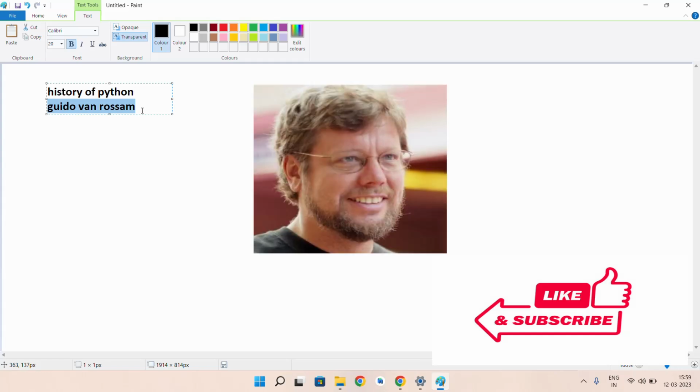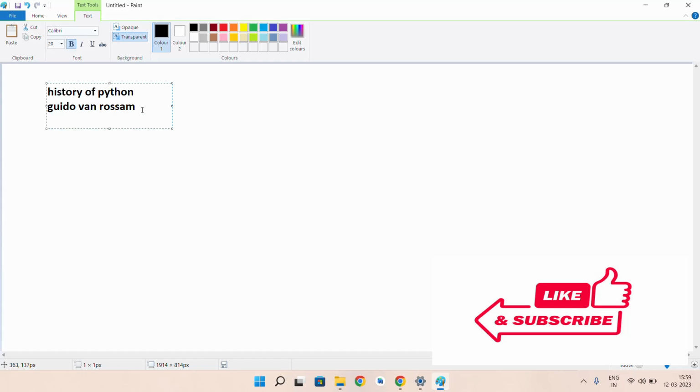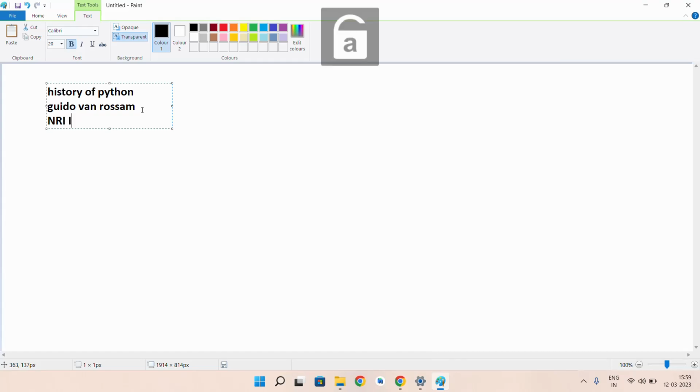Guido van Rossum. He worked in the National Resource Institute in the Netherlands.